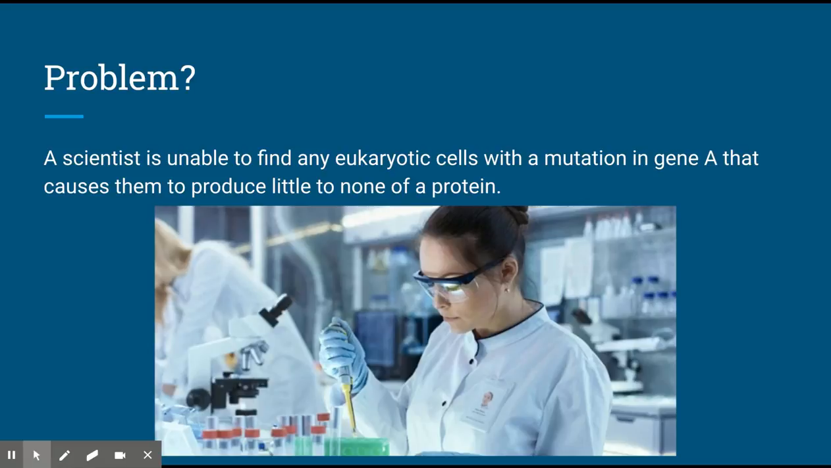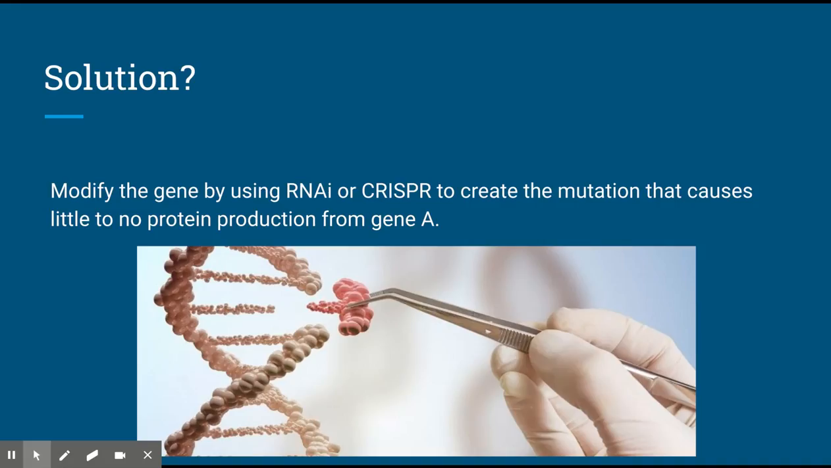However, after days of searching, she was unable to find one. Her research had come to an abrupt halt until a colleague recommended she try altering the genes herself. This way, she could have the right type of mutation that would benefit her research. She asked around about the best way to alter genes. Her colleagues gave her two answers.